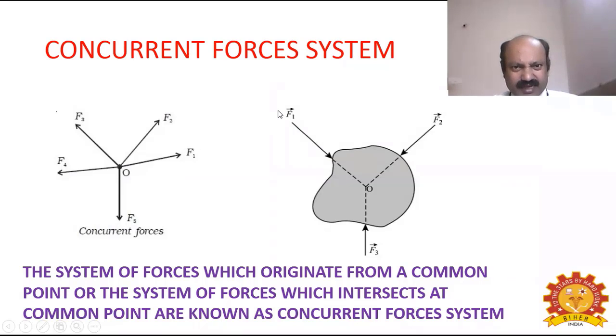Now we will discuss what is meant by concurrent forces. In the diagram I am showing two sketches. In the first sketch, on the left hand side, you can see the forces originating from a common point O. F1, F2, F3, F4, F5, five forces are there, originating from a common point. In the right hand side, there are three forces which, when produced, meet and intersect at a common point. This kind of forces which originate from a common point, or this kind of system of forces which intersect at a common point, are known as a concurrent force system.